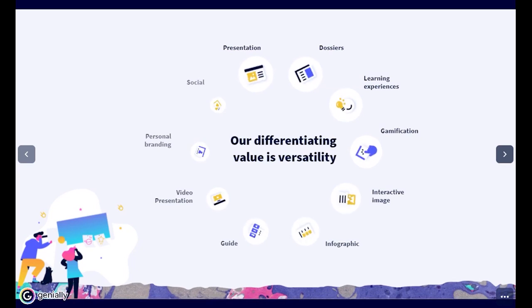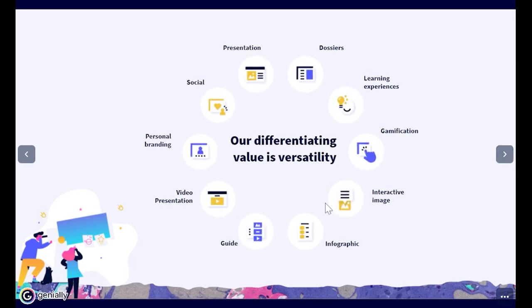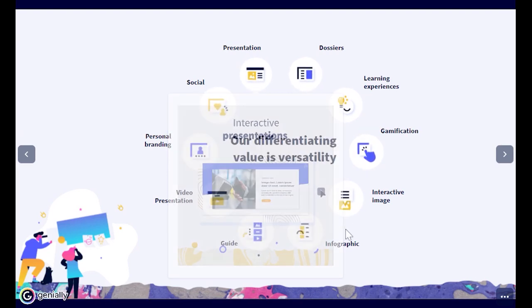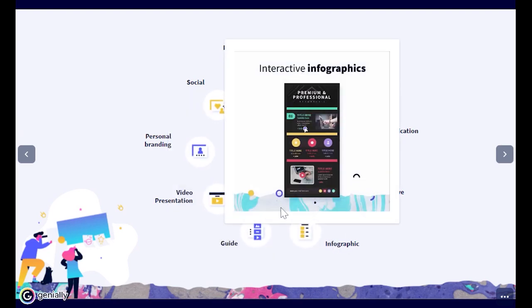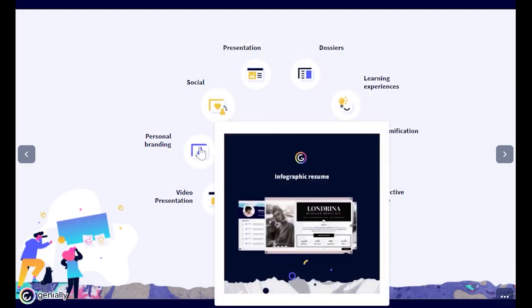Our differentiating value is versatility. There are a wide variety of types of creations that can be made with Genially, from presentations to infographics, resumes to guides, and much more. This is a great advantage. You learn to work with one unique tool, but it allows you to overcome lots of different challenges throughout your career. With it, you'll save time and money.